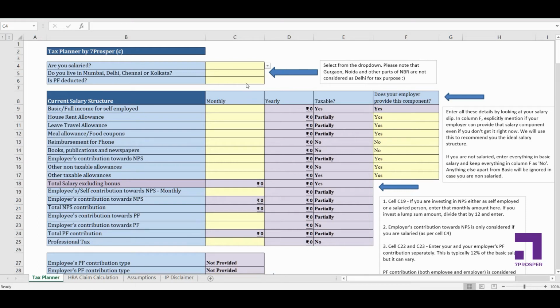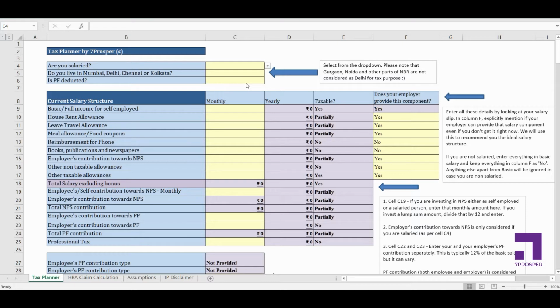So this is a quick demo of the tax planning tool, or tax planner, that you have in your hands. I have a few numbers with me for a salaried person. I have modified those numbers a bit and I'm going to use these numbers to give you a demo of how to use this tax planning sheet.